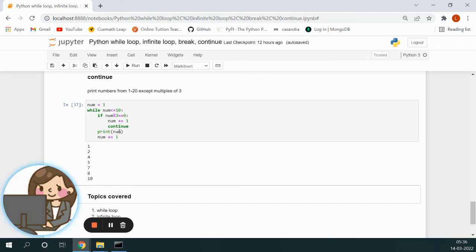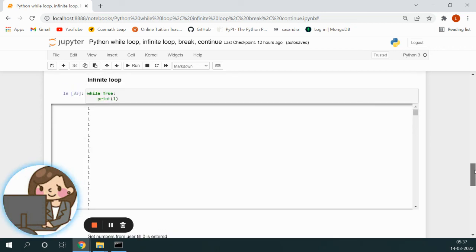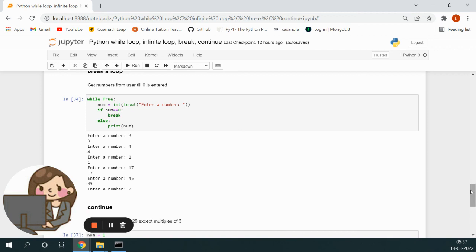Continue means it won't come here, so it won't print 3. It will directly go here. It becomes 4. It prints, increments to 5, prints, increments to 6. Again it's a multiple. It becomes 7, but continue. And because of the continue statement, it doesn't go here. It will come back to the loop again. So continue is used to skip some statements inside a loop depending on some condition. Break is used to break out from a loop depending on some condition.